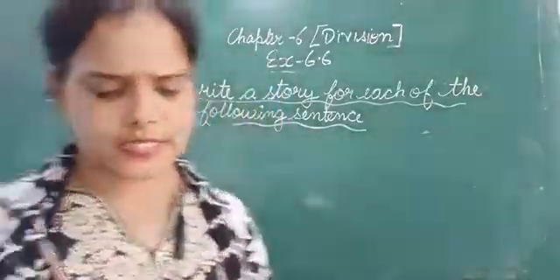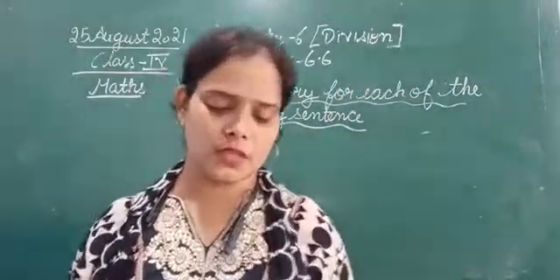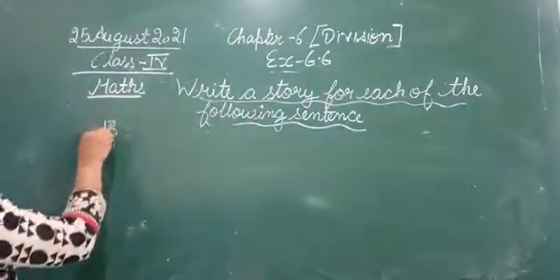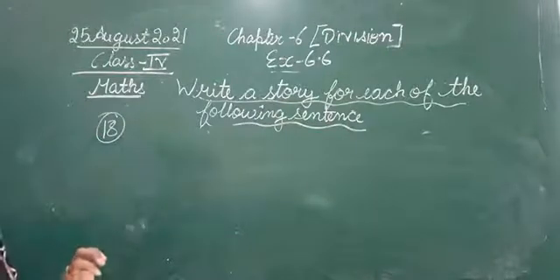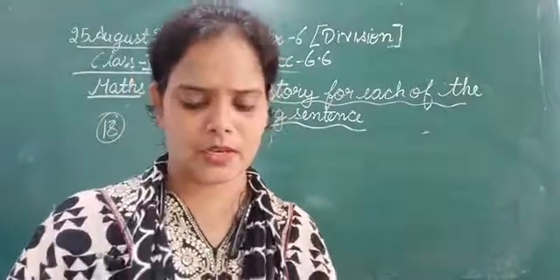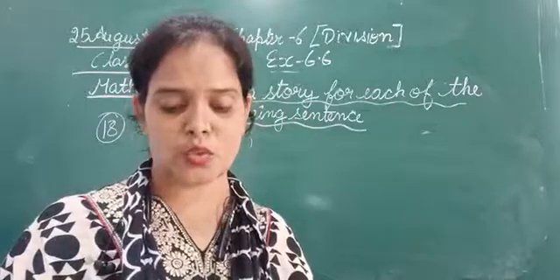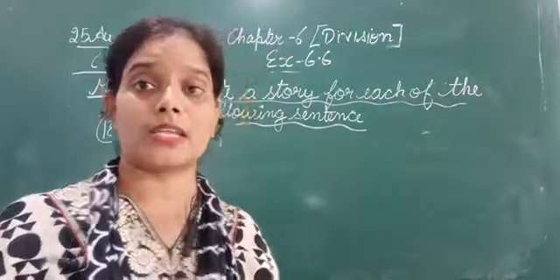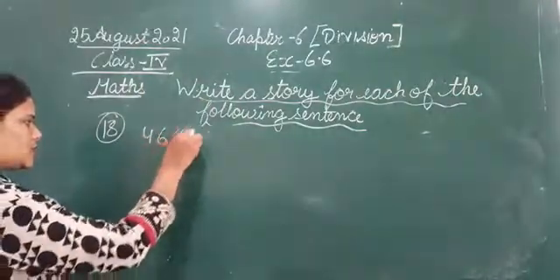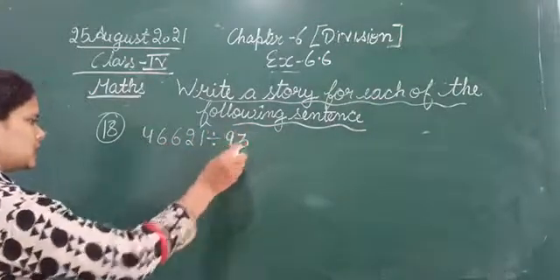Question number 18 is, again we have to write a story for each of the following sentences. In question number 18, the number sentence is 46,621 divided by 93.